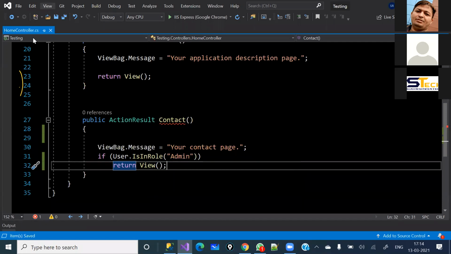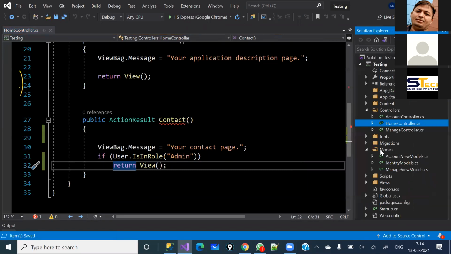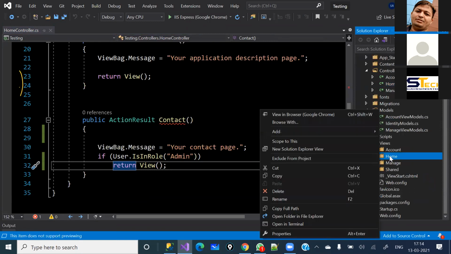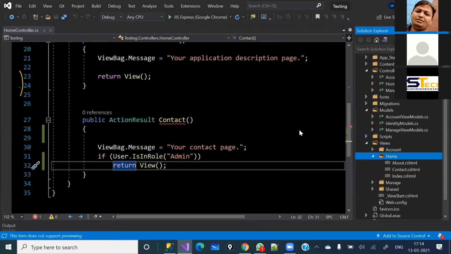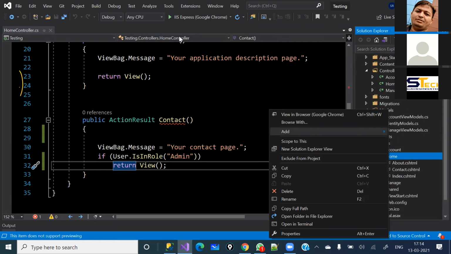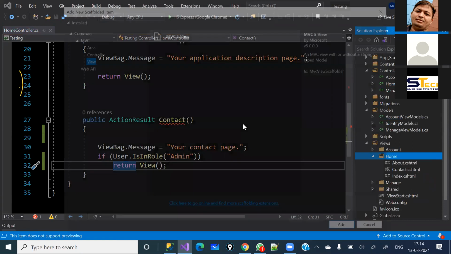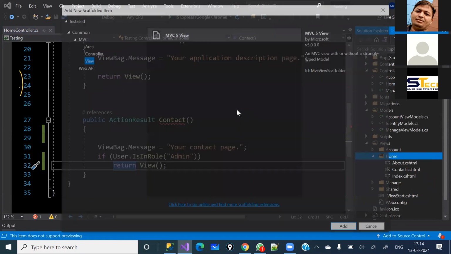Only for demo purposes, I am going to quickly create a new view page under the Views Home folder. I'm going to create a simple view and give the view name as Test. That test page will be accessible to the user.